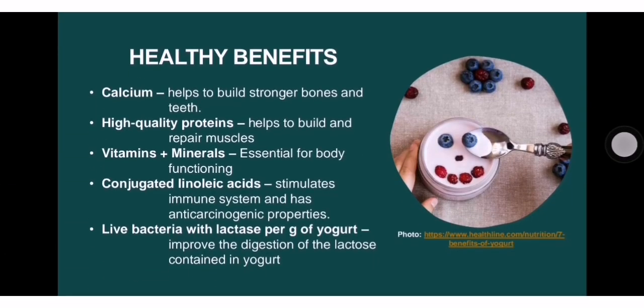According to research, there are several healthy benefits of eating yogurt, and that includes the high quality proteins that help us to build and repair muscles, the calcium that helps us to build stronger bones and teeth, which I mentioned a while ago, the vitamins and minerals that are essential for body functioning, the conjugated linoleic acids that stimulate our immune system and also have anti-carcinogenic properties, and lastly the live bacteria with lactase per gram of yogurt, which can improve the digestion of the lactose contained in the yogurt itself.